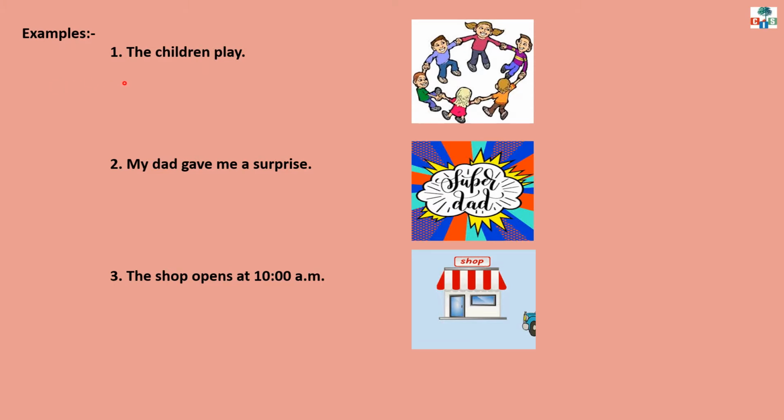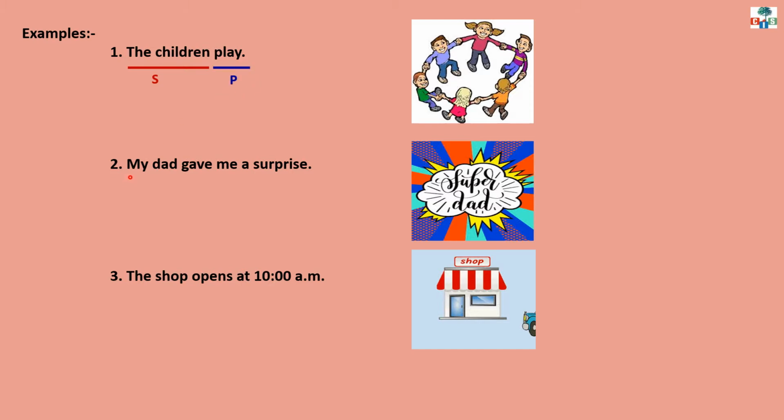Okay children, let's see example number 1. The children play. Children, here about whom we are talking? About the children. So, the children will be the subject and the remaining part of the sentence, play. What do the children do? So, the play will be the predicate.